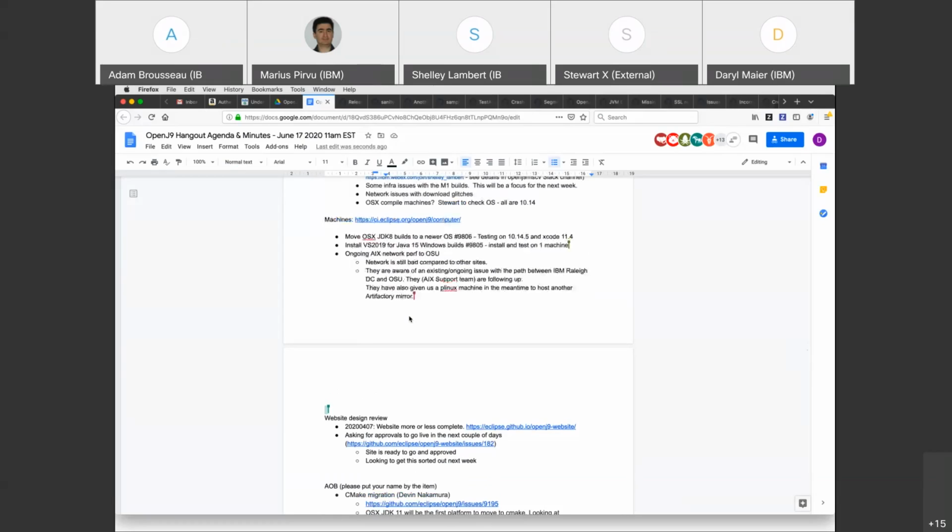Does the Xcode version match what we're using at Adopt? I believe Stuart is on the issue, so... No. So apparently Adopt is using an older Xcode that doesn't seem to match the OS. I talked with Joe about using Xcode 11.4, which is newer than what Adopt is using, but is the one that matches the OS. And it's the one that we have in our build instructions. So we're going to set up one machine with that and try it and make sure it works, but I believe Keith's already tested it.